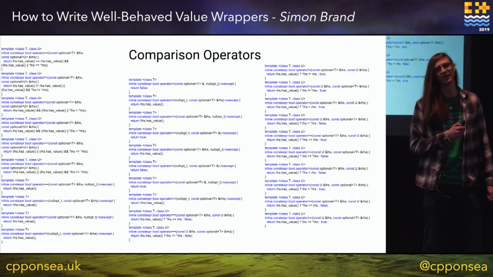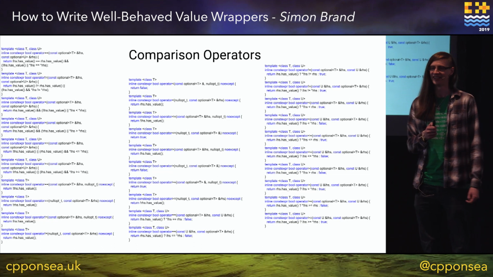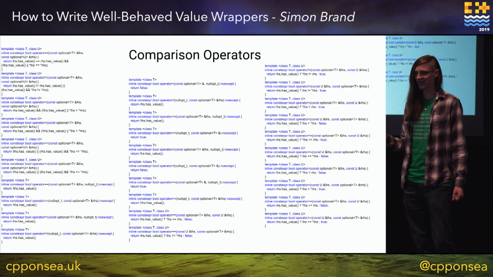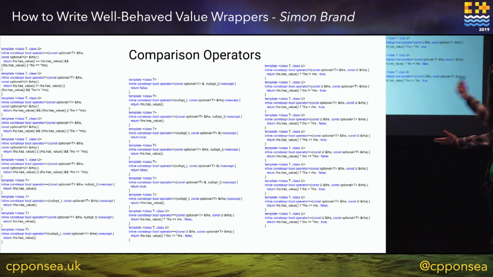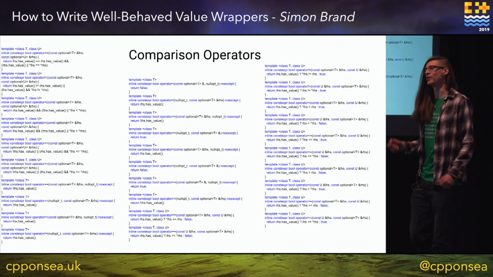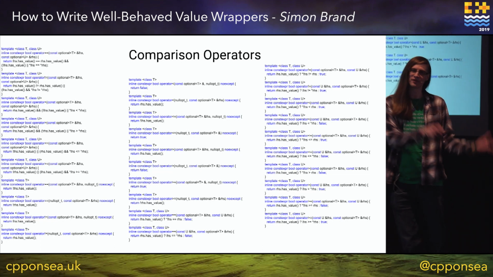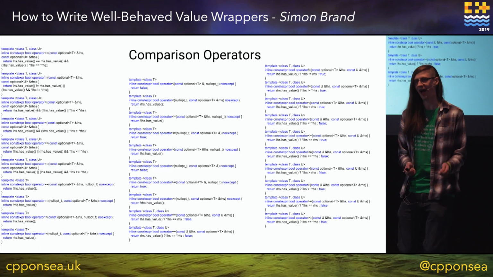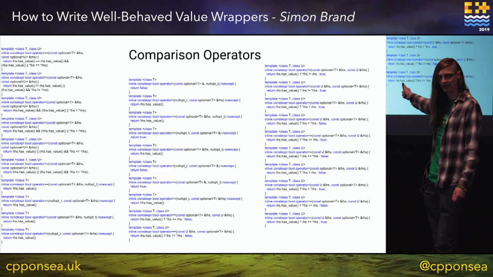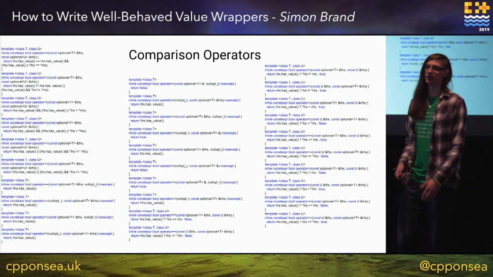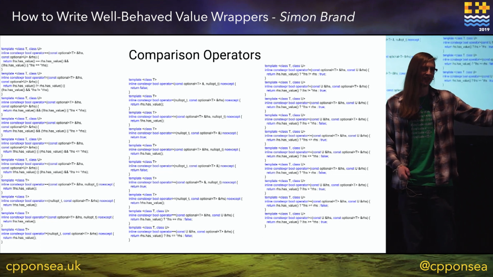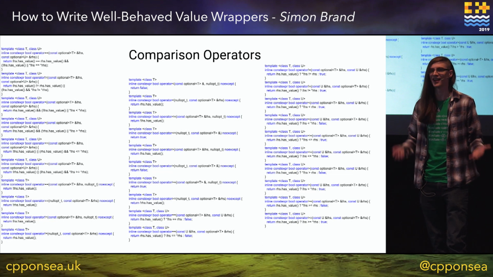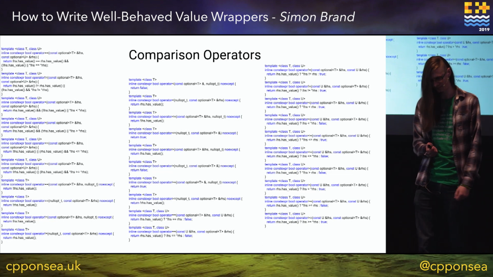These are all the comparison operators which one has to write if you're implementing std::optional. I don't expect you to be able to read this, just know it's a lot of code. I mean, you can implement some in terms of others, but fundamentally, you have to write all of these overloads. Otherwise, someone's going to try less than and it'll work, and then they'll try greater than and it'll compiler error or something. That's surprising. We don't want this.